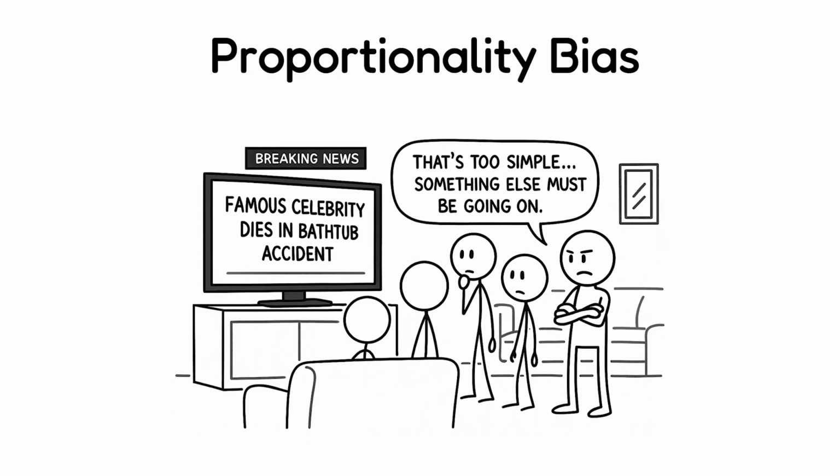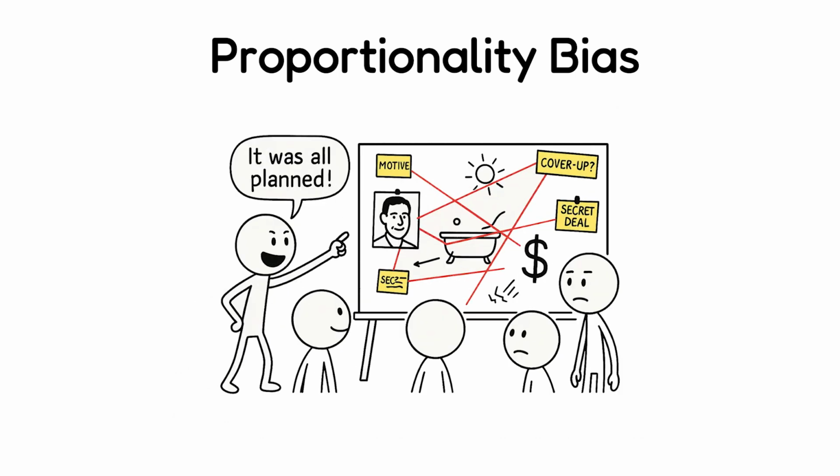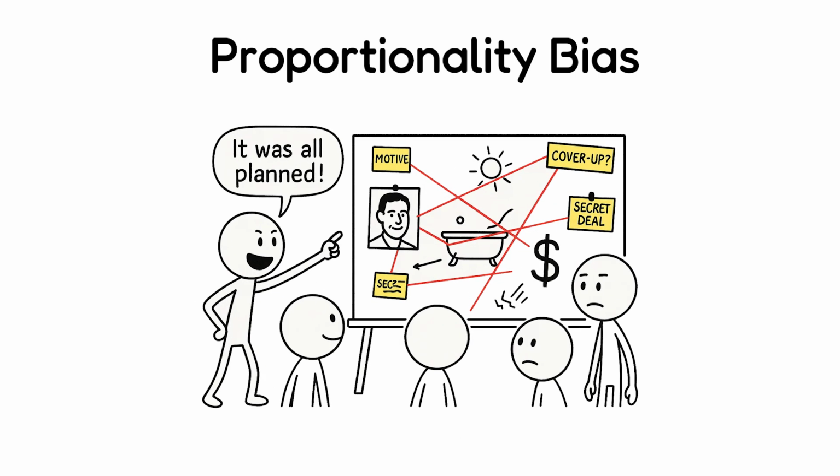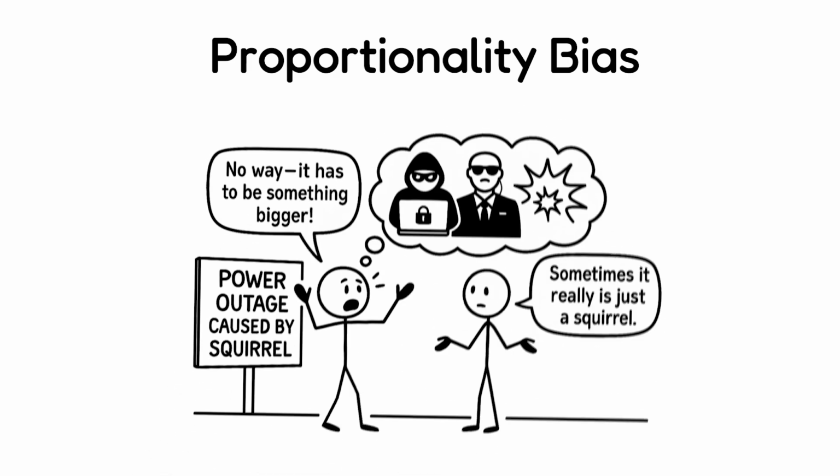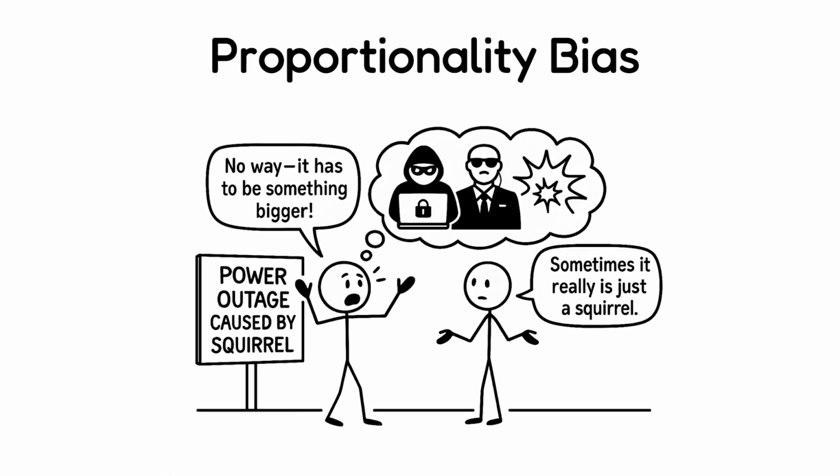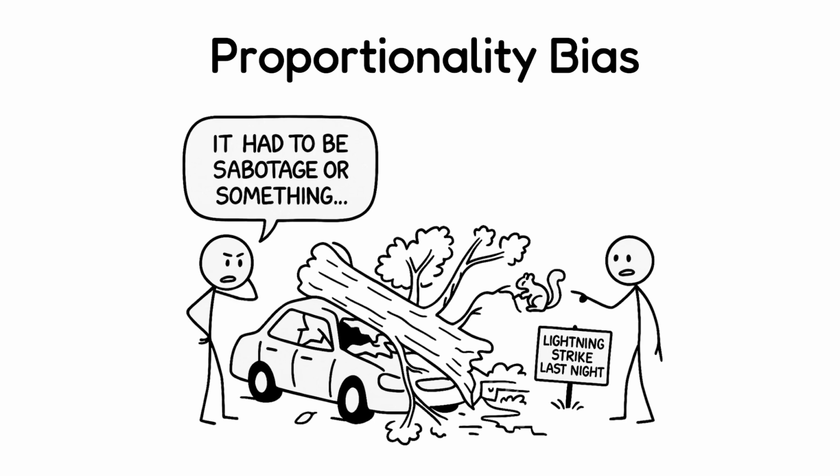Proportionality bias. When a famous celebrity dies in a simple accident, many people assume there must be a bigger reason, like a secret plot or foul play. That's the proportionality bias, the belief that big events must have big causes, even when the real reason is small or random.